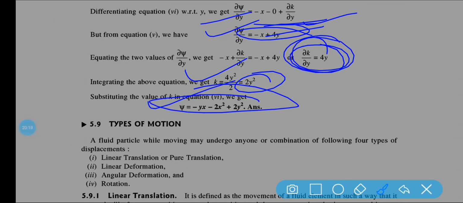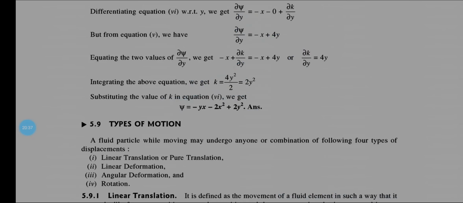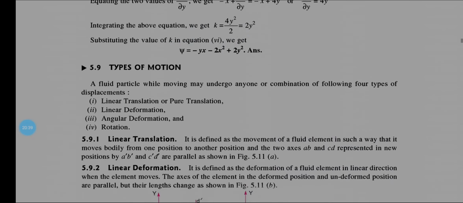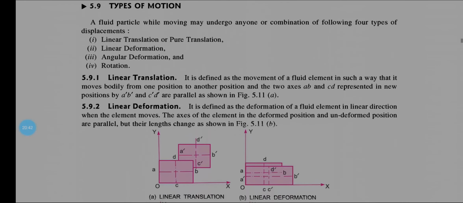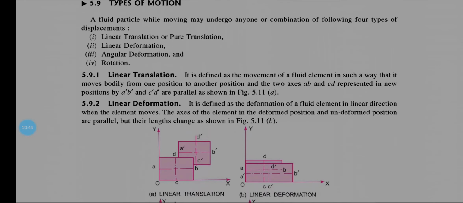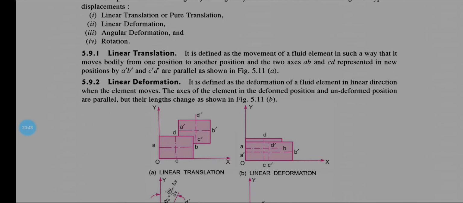Now let us discuss the types of motion. In the kinematics of fluid flow, the types of motion are very important. Basically, a fluid particle while moving may undergo any one or a combination of the following types of displacement. You may see linear translation or pure translation, linear deformation, angular deformation, and rotation.